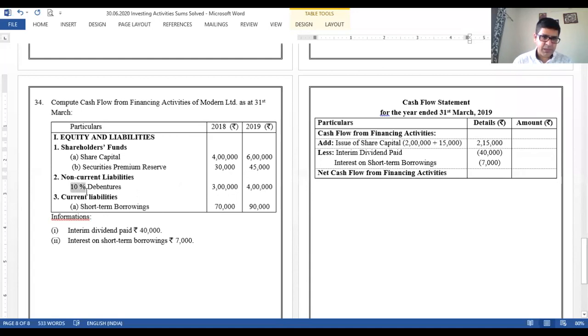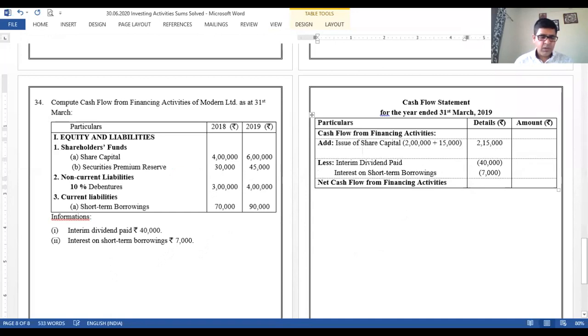Next is debentures. Again, this is 10%, which is to be highlighted, right? Debentures can be seen as 3 lakh to 4 lakh. That means again the debentures must have been issued. So issued debentures again will increase the cash balance. So let us put it over here in the addition part. Issued debentures 1 lakh rupees, right? But again that 10% has to be taken care of, right? So again this 10% has to be calculated on opening balance, because again the date on which the debentures are issued is not known. So 10% of 3 lakh will be 30,000.